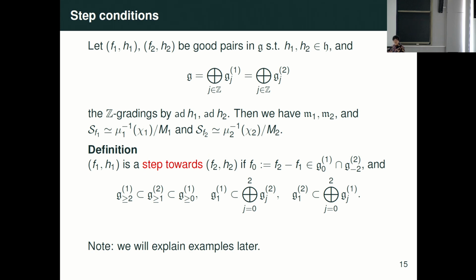Then we can make a nilpotent algebra. We write m1 and m2, and by the Gan-Ginzburg theorem, the Slodowy slice of F1 is obtained by Hamiltonian reduction, and the Slodowy slice of F2 is obtained by Hamiltonian reduction. Then we can introduce the definition of a step from F2 to F1. It is a very complicated patching condition because we need to make a reduction by stages. But at least you can forget this condition, because I will explain examples satisfying it.